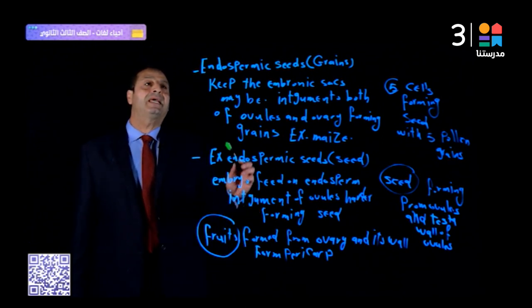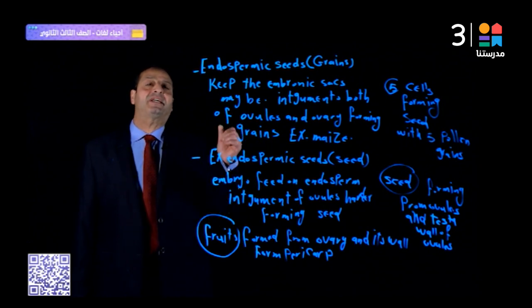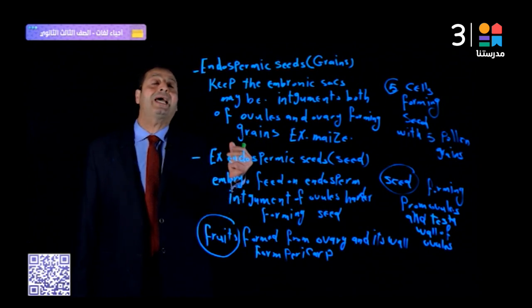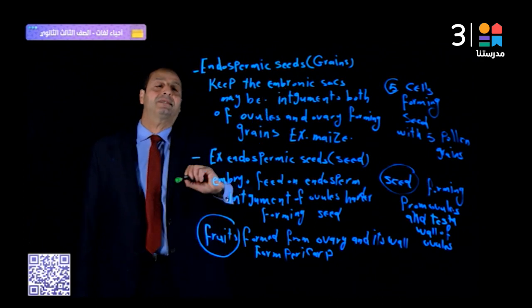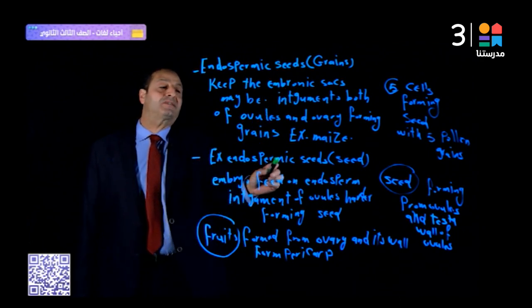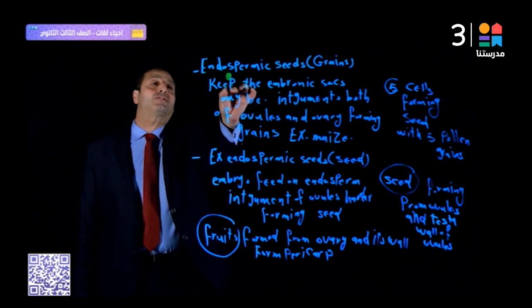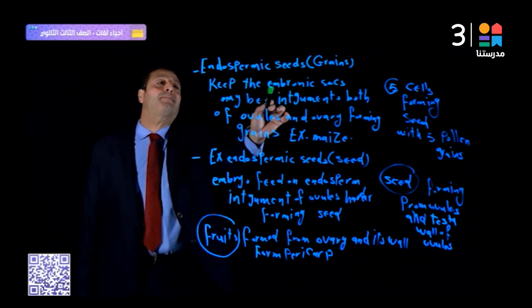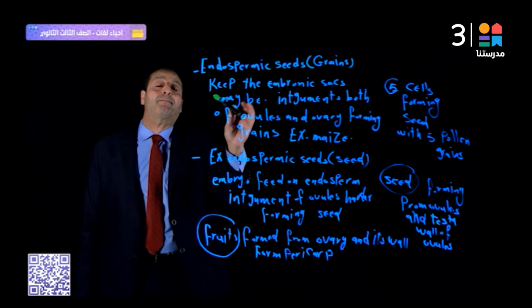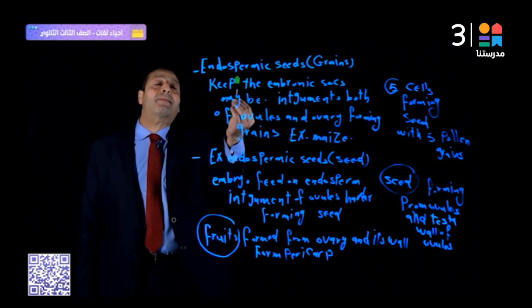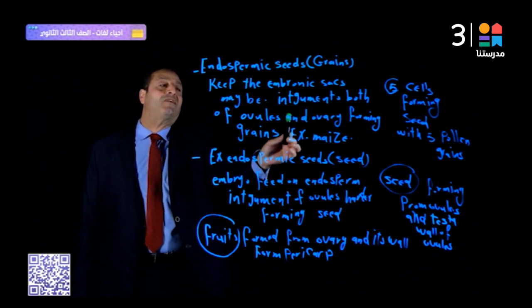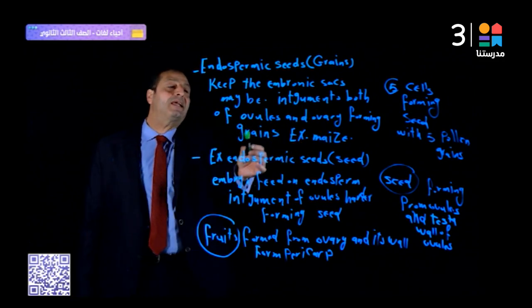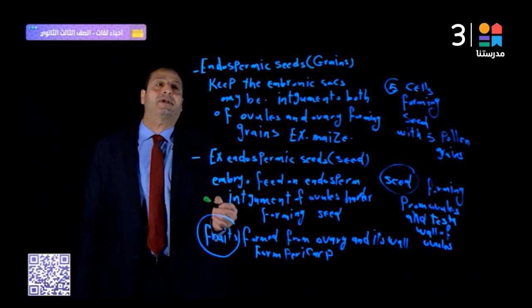Okay. After the fertilization process, double fertilization, the formation of the embryo and the endospermic tissue, we can classify seeds into 2 types. Endospermic seeds, called grains, and the others, called exoendospermic seeds. In the endospermic seeds, the grains keep the embryonic sac, maybe keep the embryonic sac, okay? Or keep a part of the endosperm. The integuments of both the ovule and ovary fuse together, forming grains, for example, maize, okay?